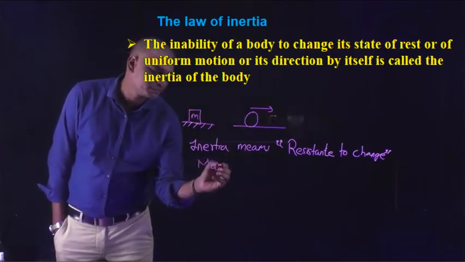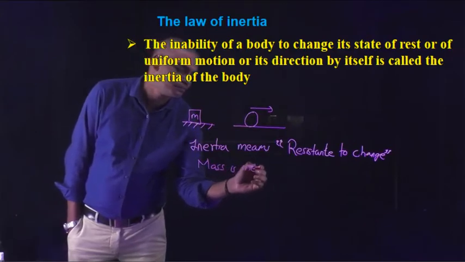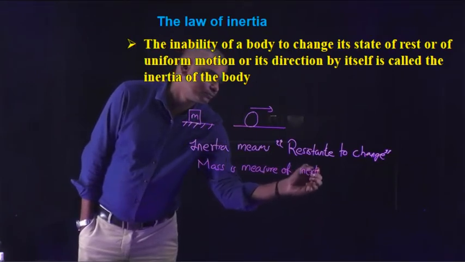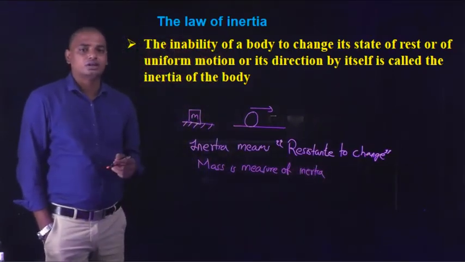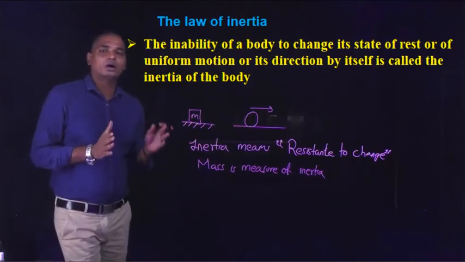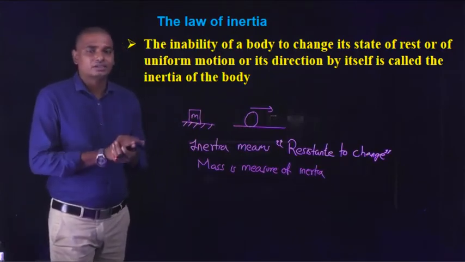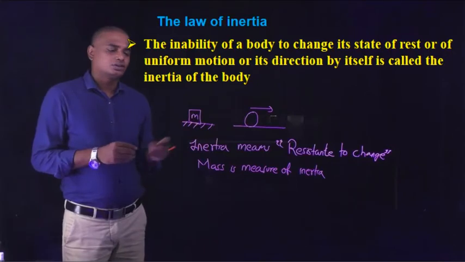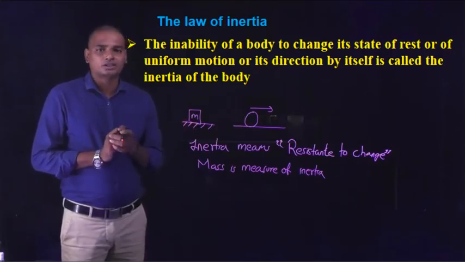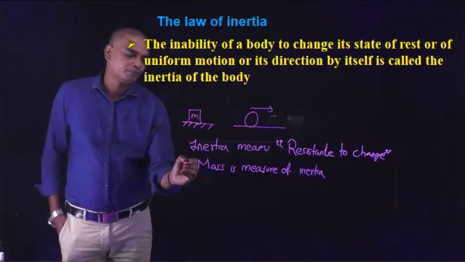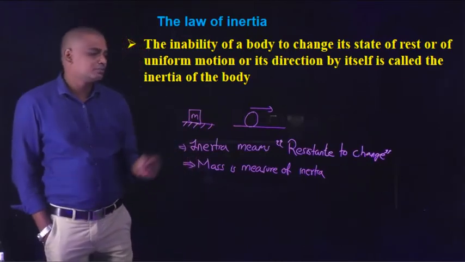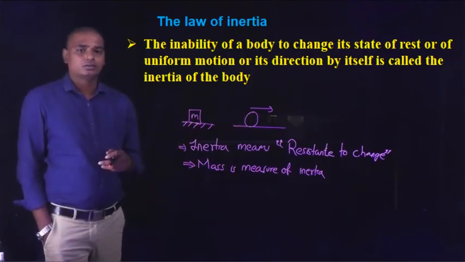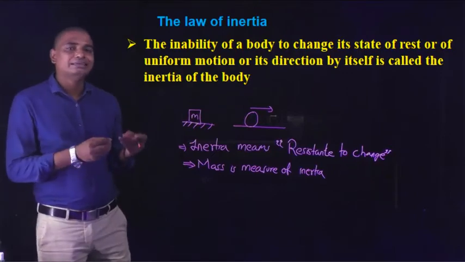So mass is the measure of inertia. That means a heavier body will have high inertia, and a small body will have low inertia. So inertia can be measured by using the mass of the body. So it is very important. Inertia means resistance to change. It opposes the change of state of the body. So it cannot change by itself.